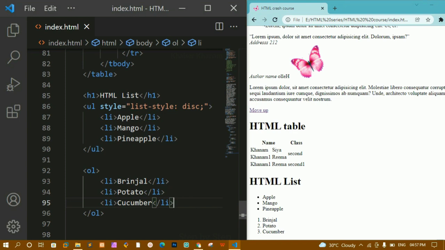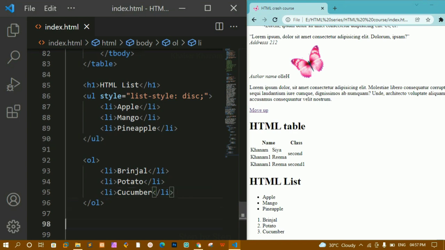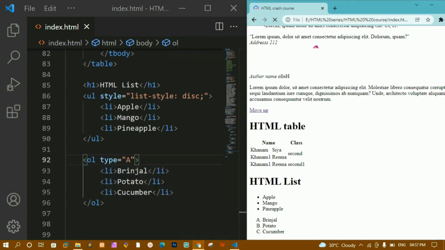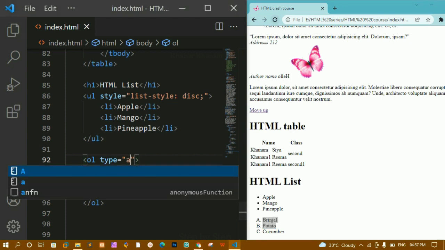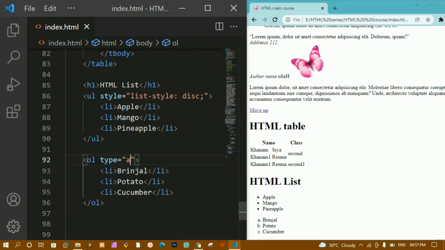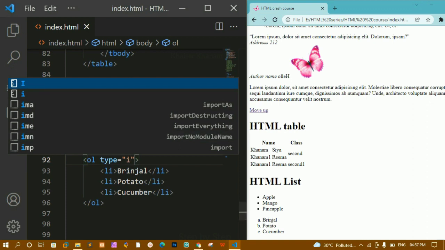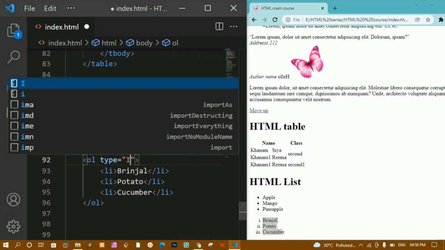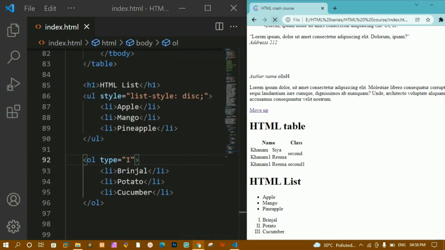Okay, for any ordered list items if you want to print them you can just use ordered list, and also we can change that by using the type attribute, and you can see we are having plenty of options. Now suppose I give capital A, I'll save this. Now you can see all the data will be displayed in ABCD. Then we are having small a, all data will be displayed in small abcd, and also we are having Roman numbers. If I give i, you can see the data will be printed in Roman numbers. We are having capital I, the data will be printed in capital Roman numbers. Okay, this is how we are going to print the data in ordered list.